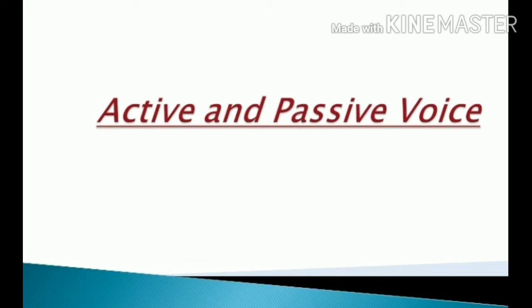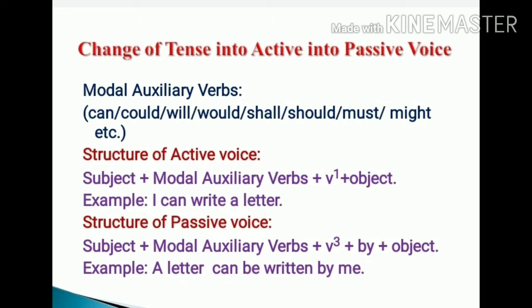Dear students, as we all know, our topic active and passive voice is going on, and we have already discussed the changing of present, past and future tense of active voice into passive voice. Today we are going to discuss the changing of voice of sentences with modal auxiliary verbs and imperative sentences into passive voice. Now, dear students, you all know what the auxiliary verbs are. Can, could, will, would, shall, should, may, might, must, etc.